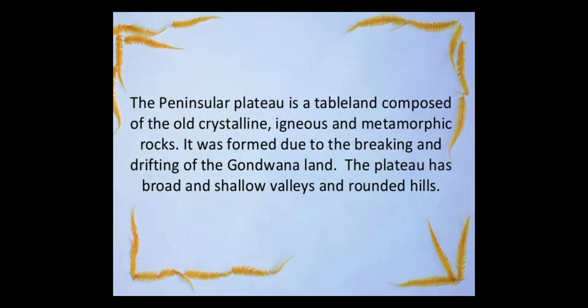Now, what is a plateau? As we saw, the plateau is formed from the old landmass of Gondwanaland. It is a tableland composed of old crystalline, igneous and metamorphic rock. What does it mean? For example, have you seen a table? What is the structure of the table? The table consists of four legs, and the top of the table is flat.